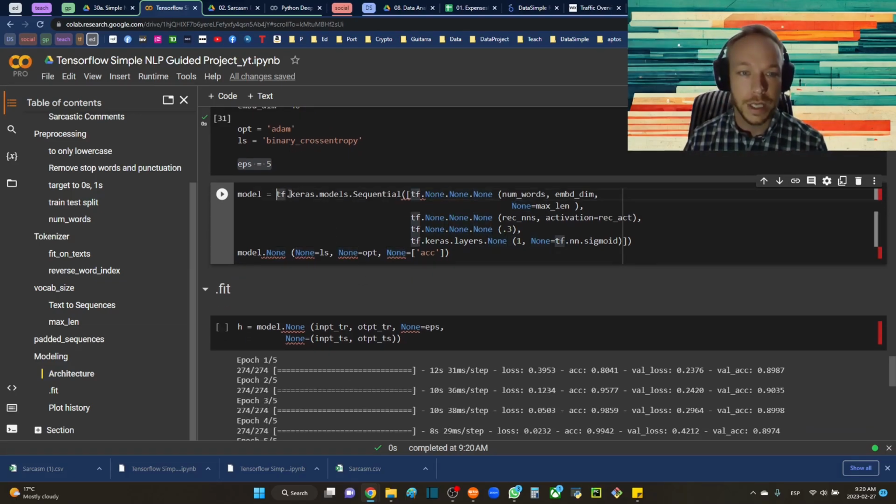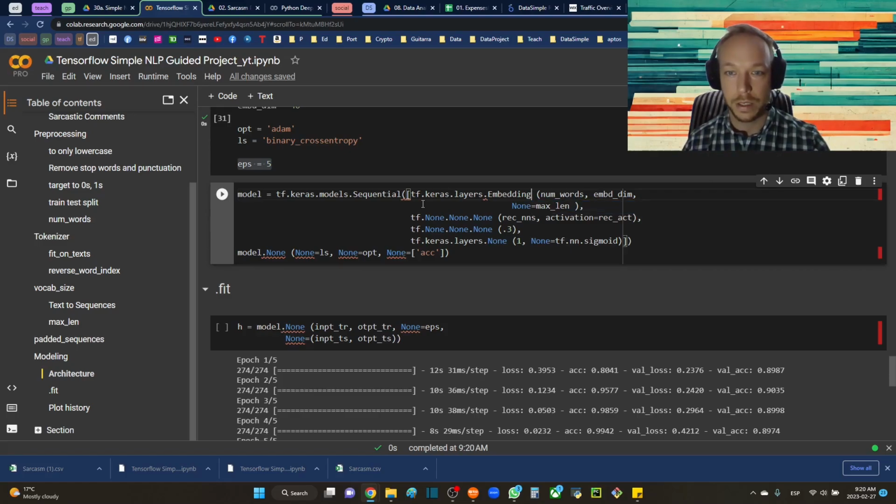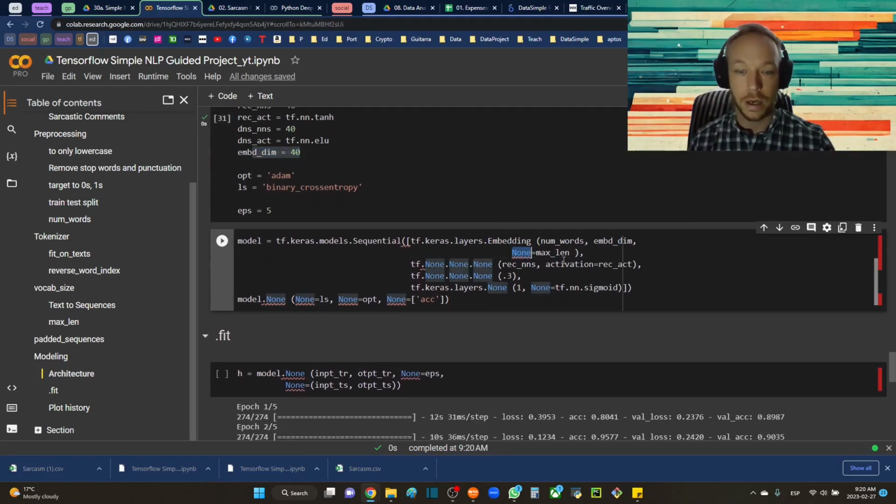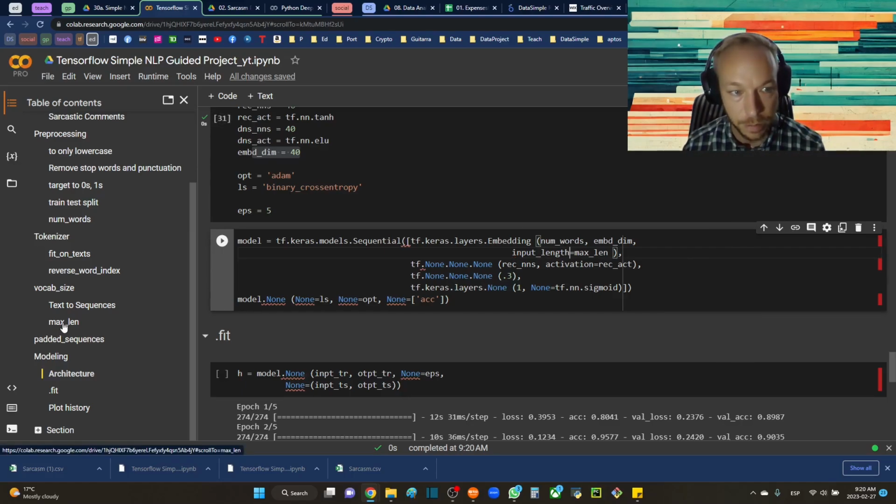So the next level, we'll actually define the architecture, the layers of our model. tf.keras.models.Sequential, so our sequential model. We want tf.keras.layers.Embedding. We're going to use the number of words that we defined up above, our embedding dimension, which is right here, we're going to use 40 as well. And then our input_length is equal to the max length that we got up above. I just have the title here, max length.